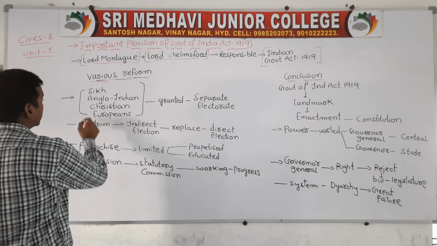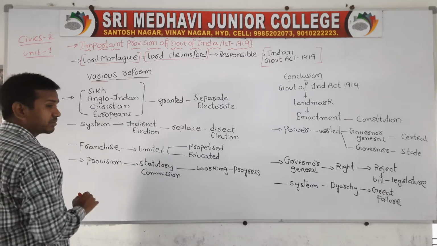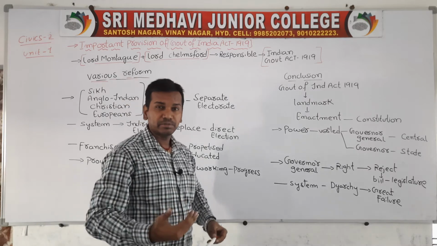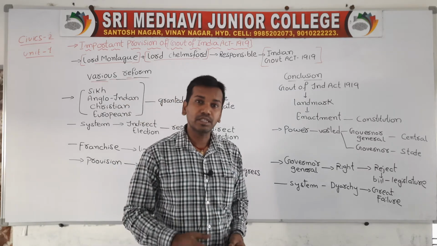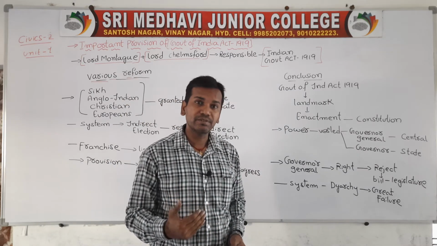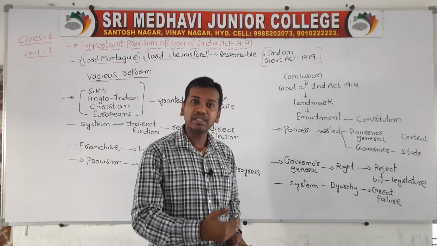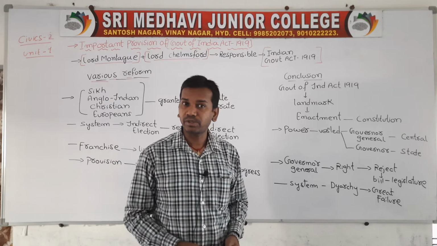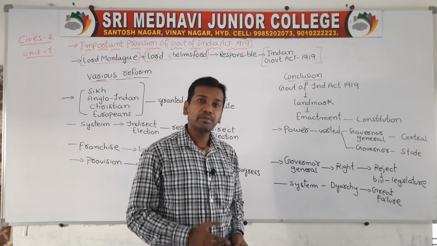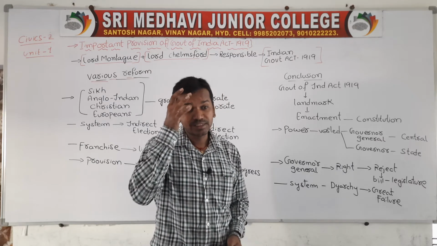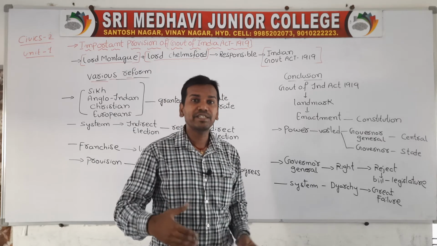One reform is in this provision, as we discussed in the earlier classes, that the strength and the membership have increased. The Governor General Executive Council strength increased from 1 to 3, and the membership of the Legislative Assembly increased to somewhere between 140 and 160. Membership of the Legislative Council was increased to 60. So here the strength and the representation have increased.